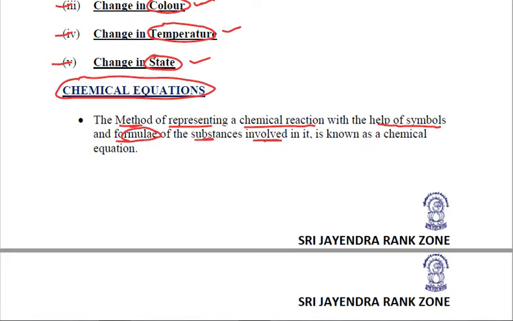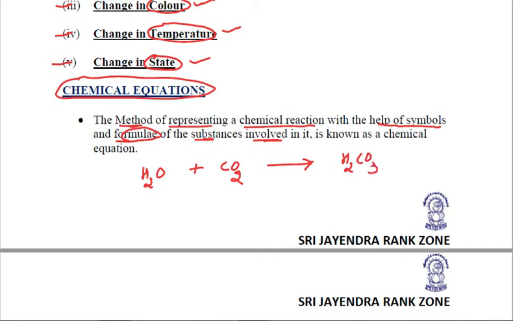For example, if I say that water and carbon dioxide form carbonic acid, this is the verbal representation of the reaction. But when I write the same with the help of symbols and formulae, for water I am using H2O, for carbon dioxide I am using CO2, and they form carbonic acid, that is H2CO3.